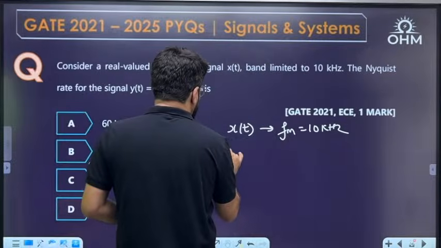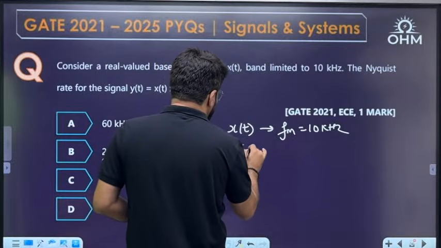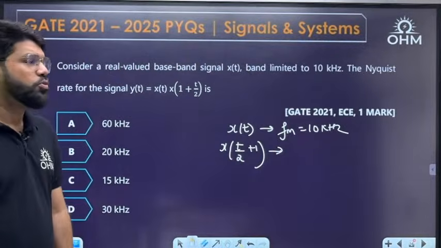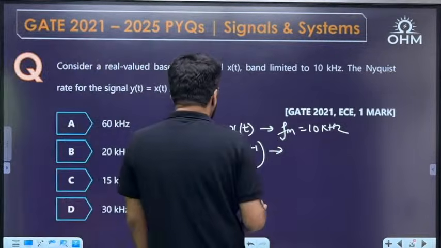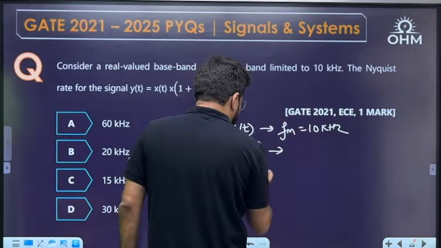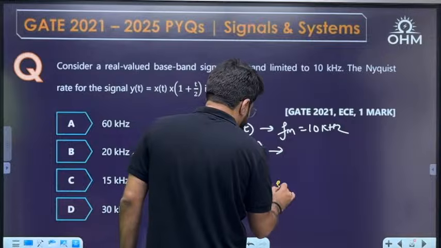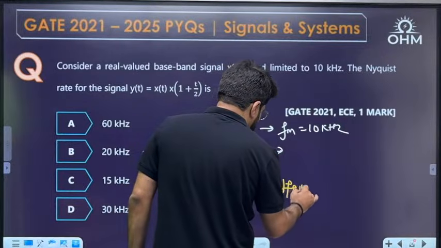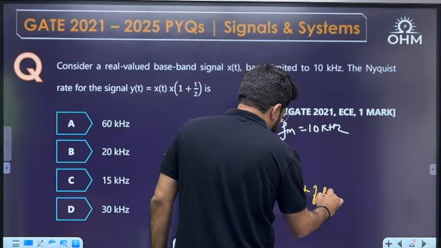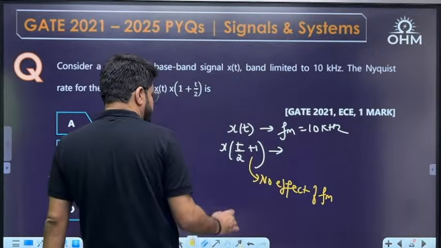For x of t by 2 plus 1, if you only do the time shifting, there is no effect. Time shifting has no effect on the highest frequency component or the bandwidth of the signal.